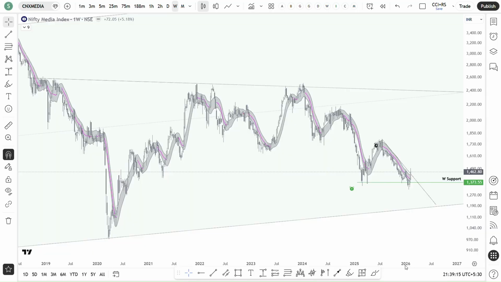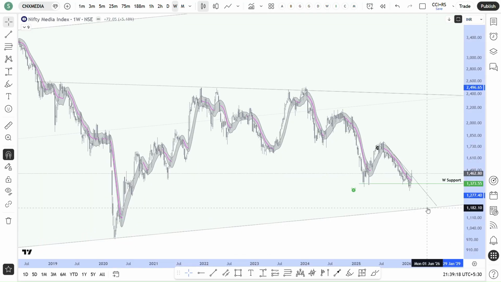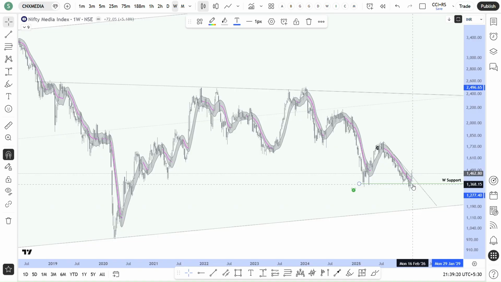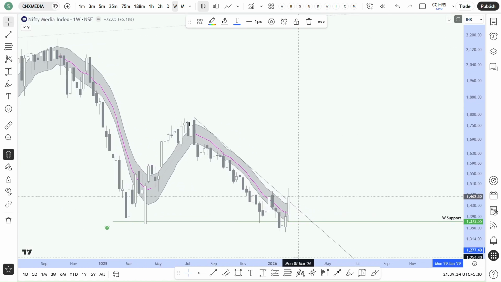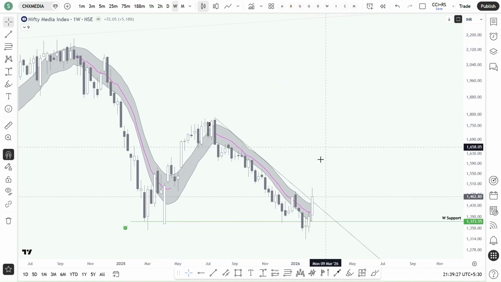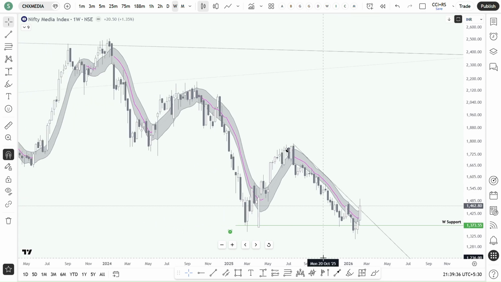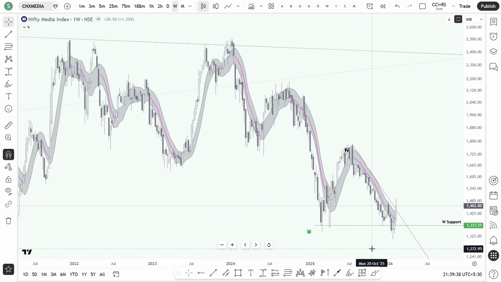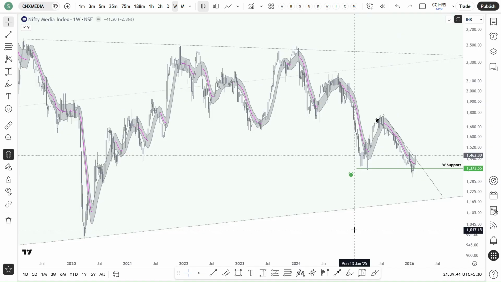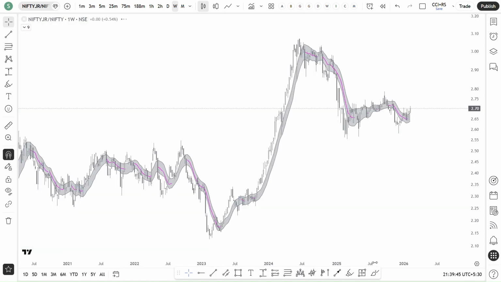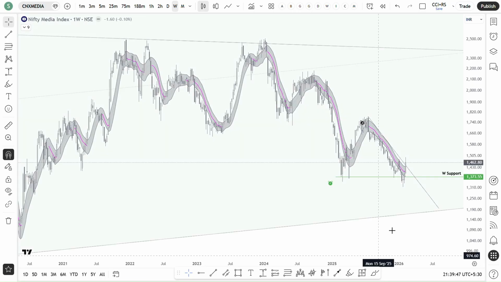So the ideal place will be this anyway, but it is showing that some strength is picking up at this zone itself. And this week, price was above 50 SMA, which is a positive bias. You can keep it in a watch list. That's what the index is telling us. I think media is done.